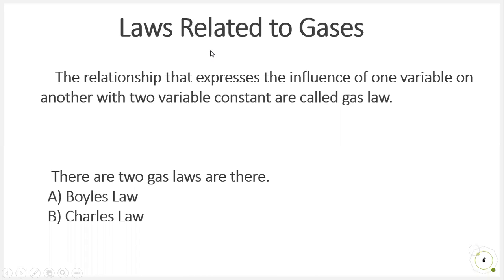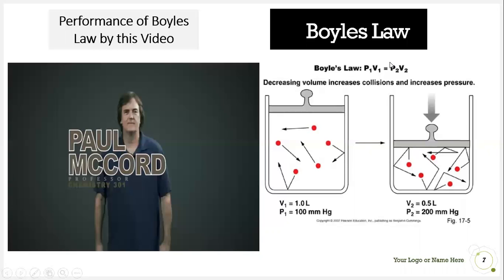Okay students, our next topic is laws related to gases. The relationships that express the influence of one variable on another, with the other two variables constant, are called gas laws. Here the variables are temperature, pressure, number of moles, and volume. The relationships of these variables are called gas laws. Here two gas laws are there: first Boyle's law and second Charles' law. Today, students, we are going to start learning Boyle's law.